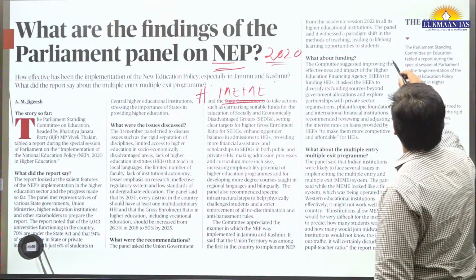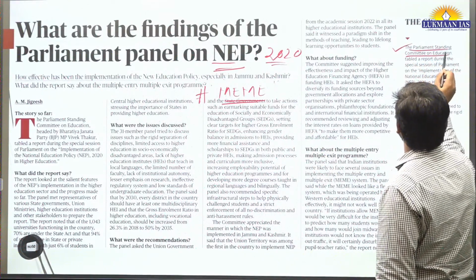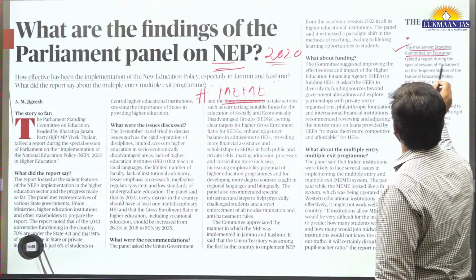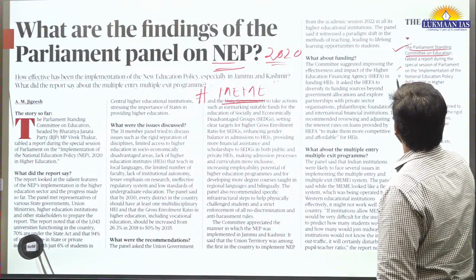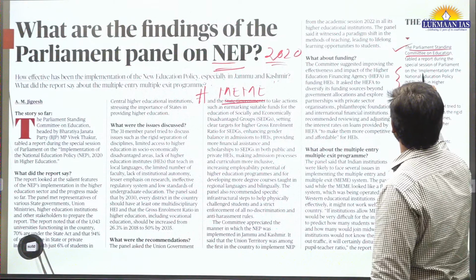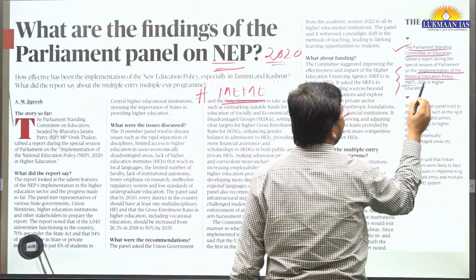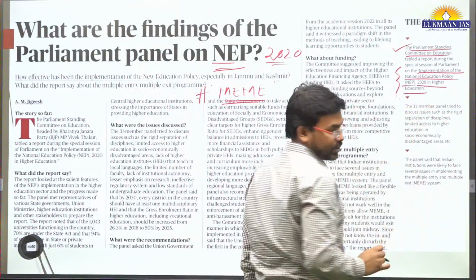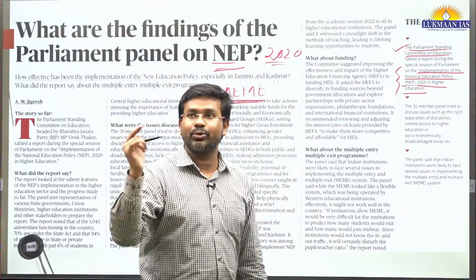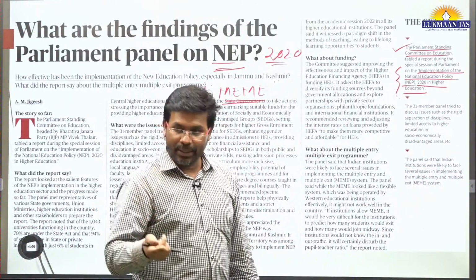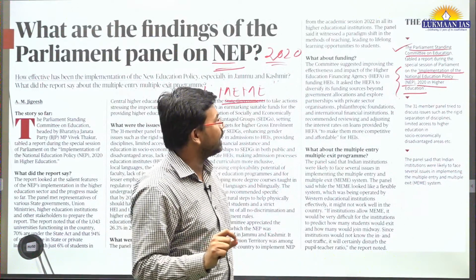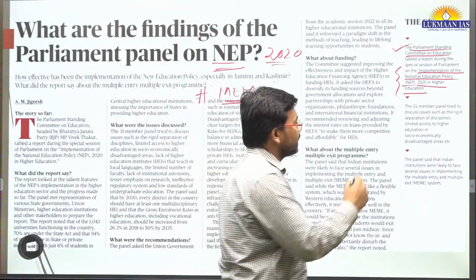They say that the Parliamentary Standing Committee on Education tabled a report during the special session of parliament, and the name of the report is mentioned here. It is Implementation of the National Education Policy 2020 in Higher Education. That means how the national education policy is being implemented in higher educational institutions.